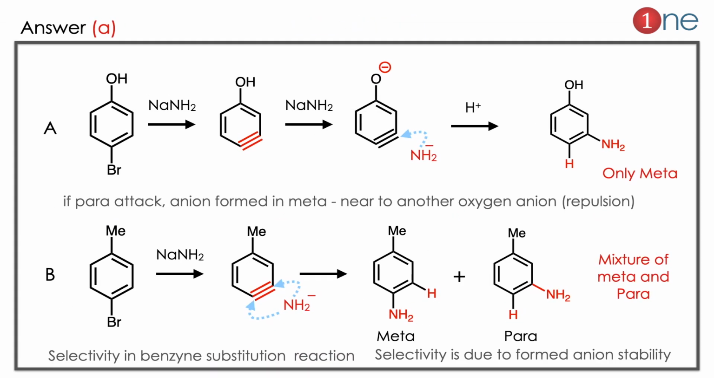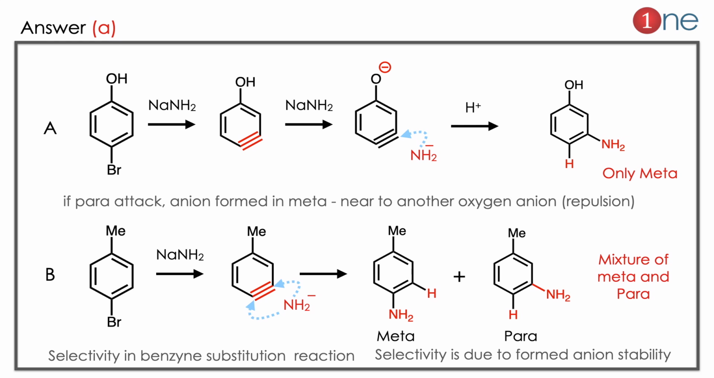The answer is A. Let us see how. The starting material is aryl bromide. You are using the sodamide. So you have to know it's a benzyne formation. The question is all about benzyne formation and its stability in the intermediate. So the benzyne is formed. Then again if you use the base, the OH is removed there. Since a charge is formed, NH2 cannot attack at the para position because the charge will generate in the meta position, and it will repel each other. So only the meta product is possible in the case of alcohol, which is phenol.